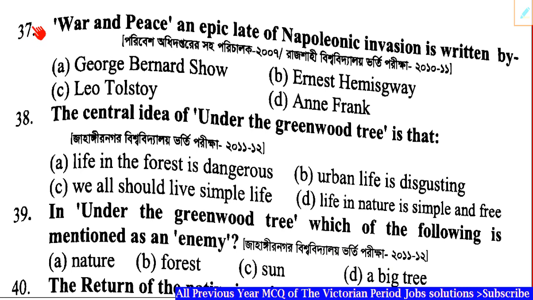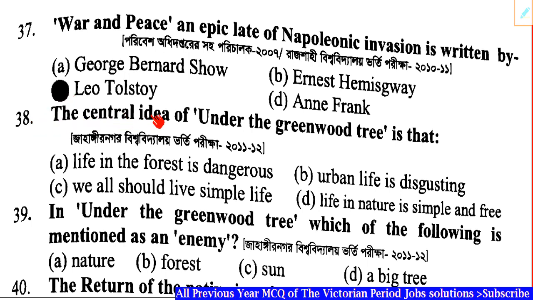Question number 37. War and Peace, an epic tale of the Napoleonic invasion, is written by dash. Correct answer: Option C, Leo Tolstoy. Question number 38.